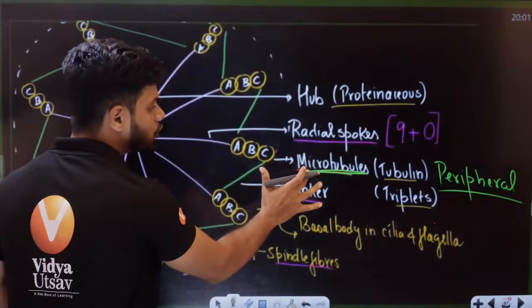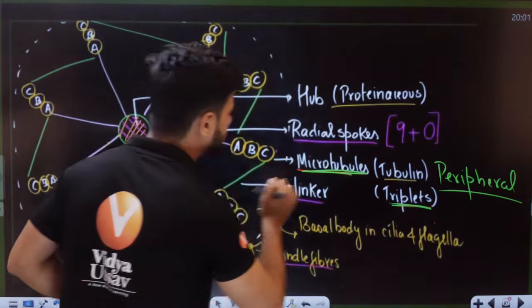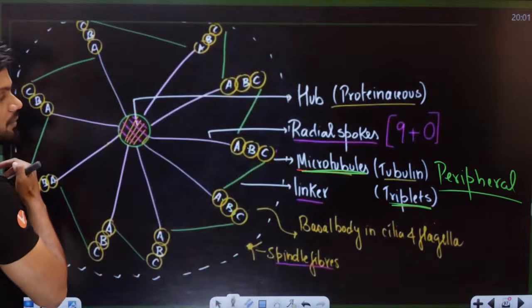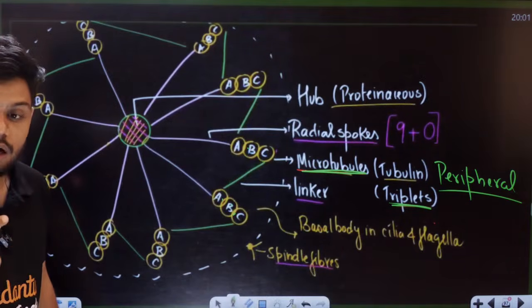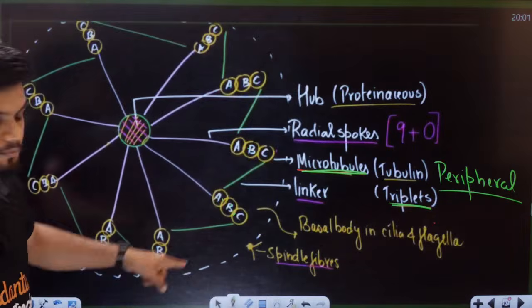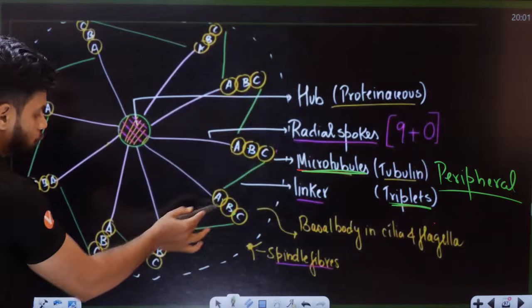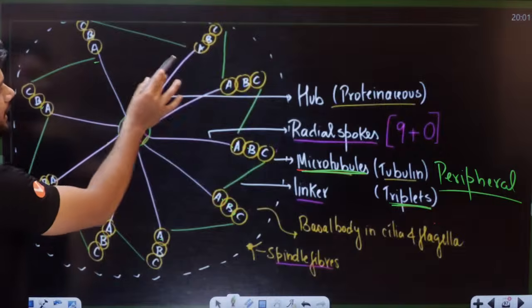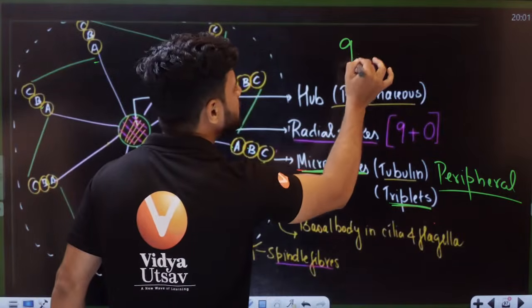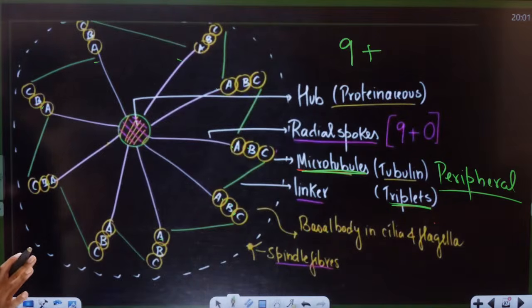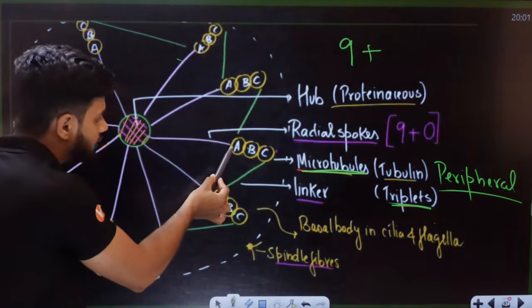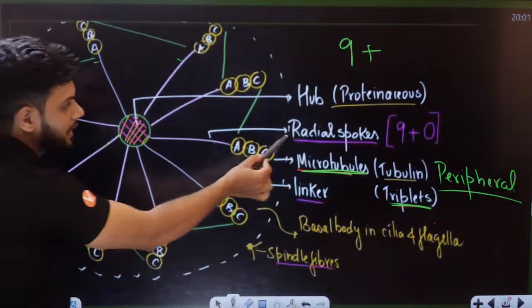Now these peripheral microtubules here are present as triplets, 3, 3, 3, 3, 3. Now students, I want all of you to count and tell me how many do you find in the periphery. 1, 2, 3, 4, 5, 6, 7, 8, 9. We find 9 peripheral microtubules here. Now students, each peripheral one has a spoke coming out, called a radial spoke here.